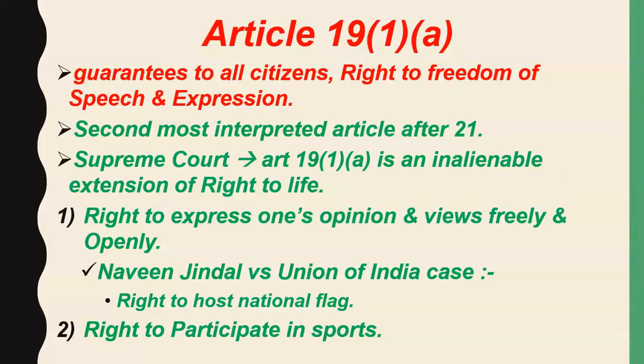A derived fundamental right means a right which is not directly and explicitly written in the Constitution. Its meaning is derived out of some pre-existing right. For example, we all know that Article 21 is a fundamental right, and what is Article 21? Article 21 is the right to life and personal liberty. Now, the Supreme Court has derived one more right out of Article 21. The Supreme Court has interpreted Article 21, meaning it has found a deeper meaning of Article 21, and has said that the right to sleep is also a fundamental right under Article 21.